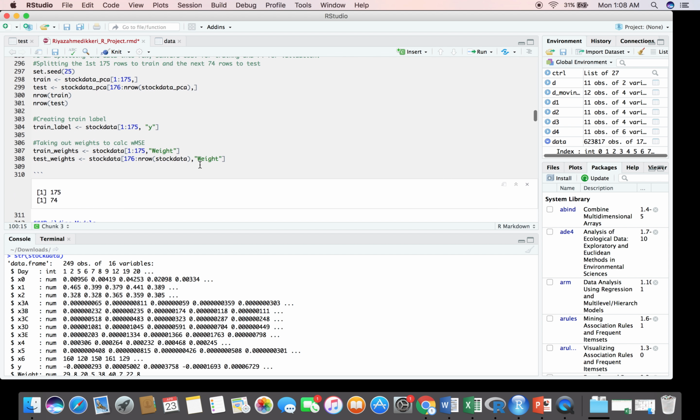And for XGBoost, I've used the xgboost package. The thing here is XGBoost only supports the matrix format, so I had to convert the test and train into the matrix format. And the nrounds here, basically in each round the RMSE keeps improving. For now, I've given the nrounds as 20.